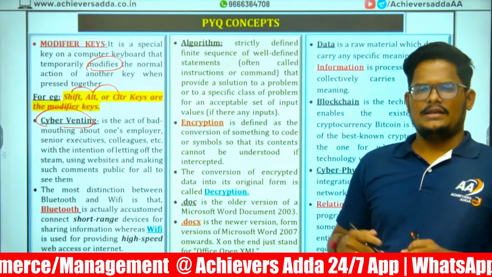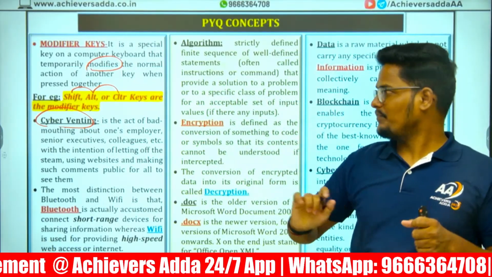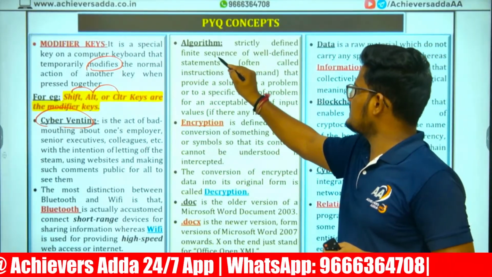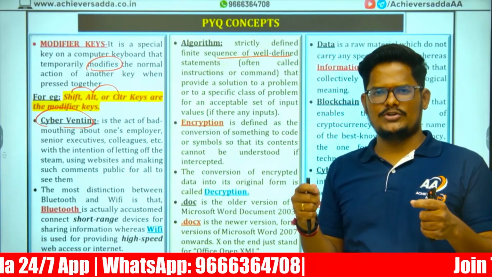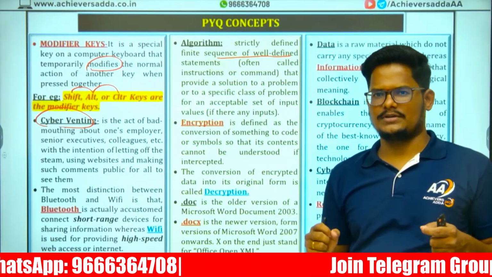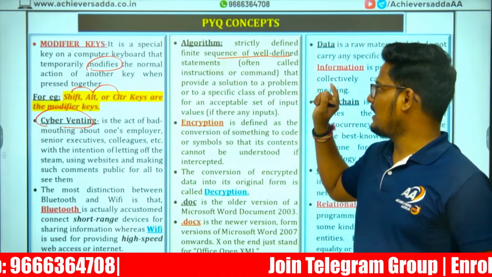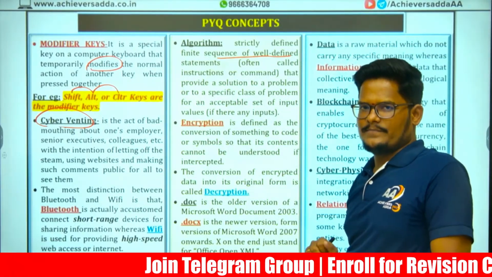An algorithm is a sequence of rules to be followed to implement a program. A strictly defined sequence of well-defined statements. To provide a solution to your problem, you have to follow that algorithm, and generally you will get the final solution. That is an algorithm.